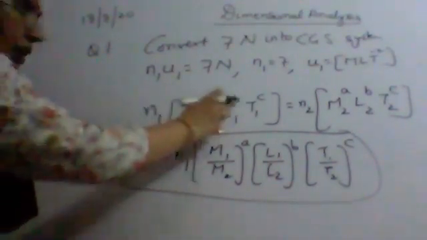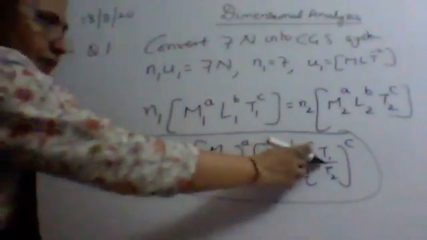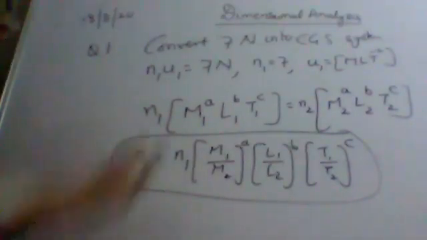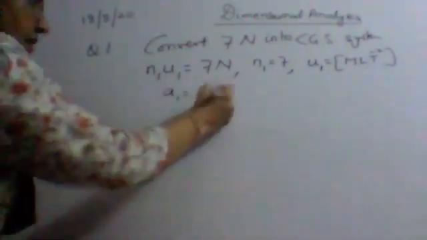Now let's find A, B and C. You can see here A is the power of M, B is the power of L and C is the power of T. So in our given question, what are A, B and C? The power of M is A, which is 1.